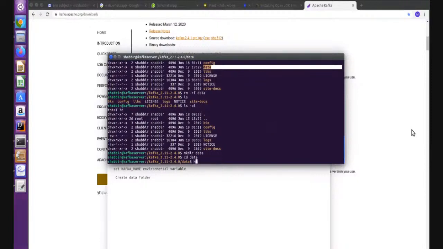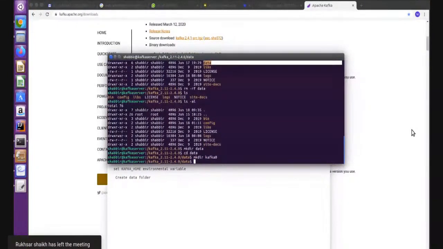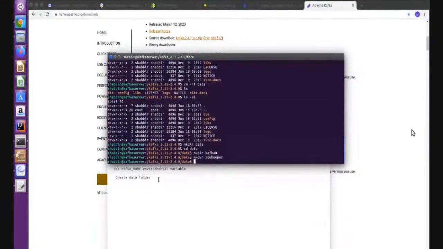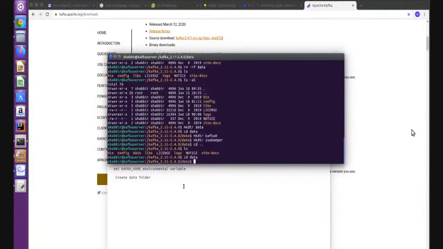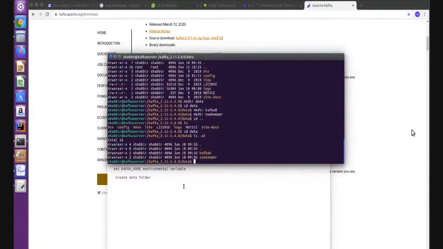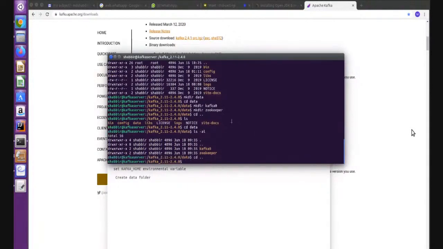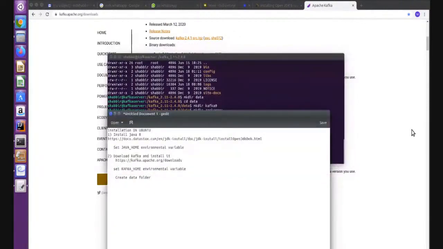So I will create another folder as well, mkdir kafka0. This directory will store the Kafka data. You can give any name you want. I want to store Zookeeper data, so I will create the zookeeper folder here. Now I have a data folder, and inside I have two folders, one for storing the data of Kafka and another to store the data of Zookeeper. Now we have to do some basic configurations.